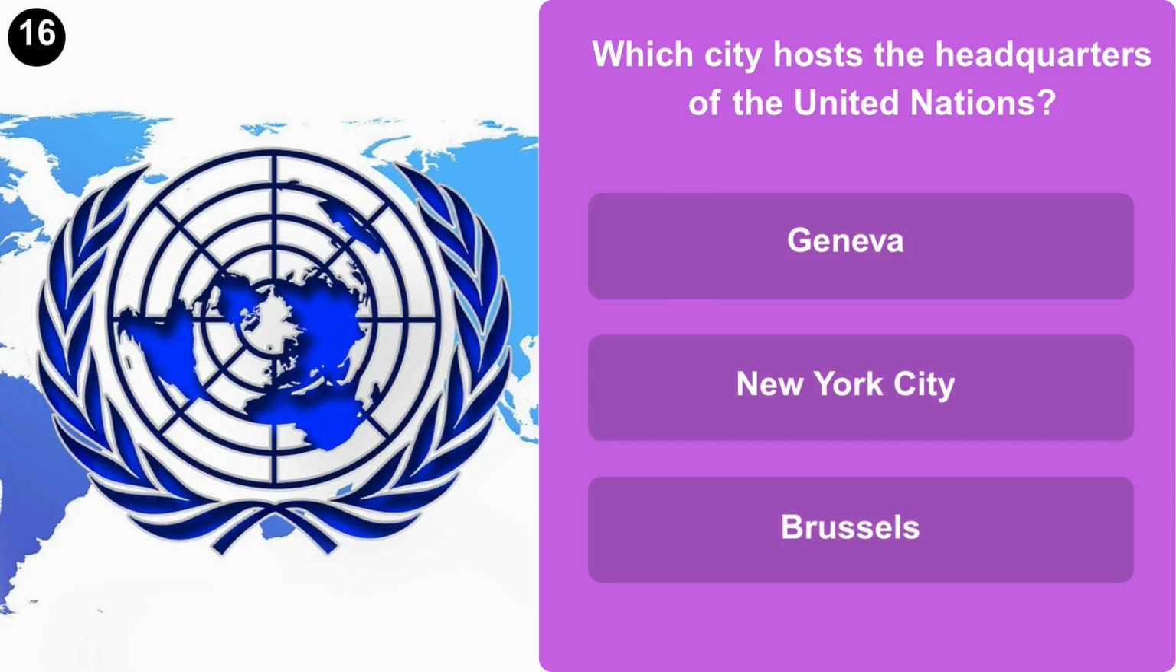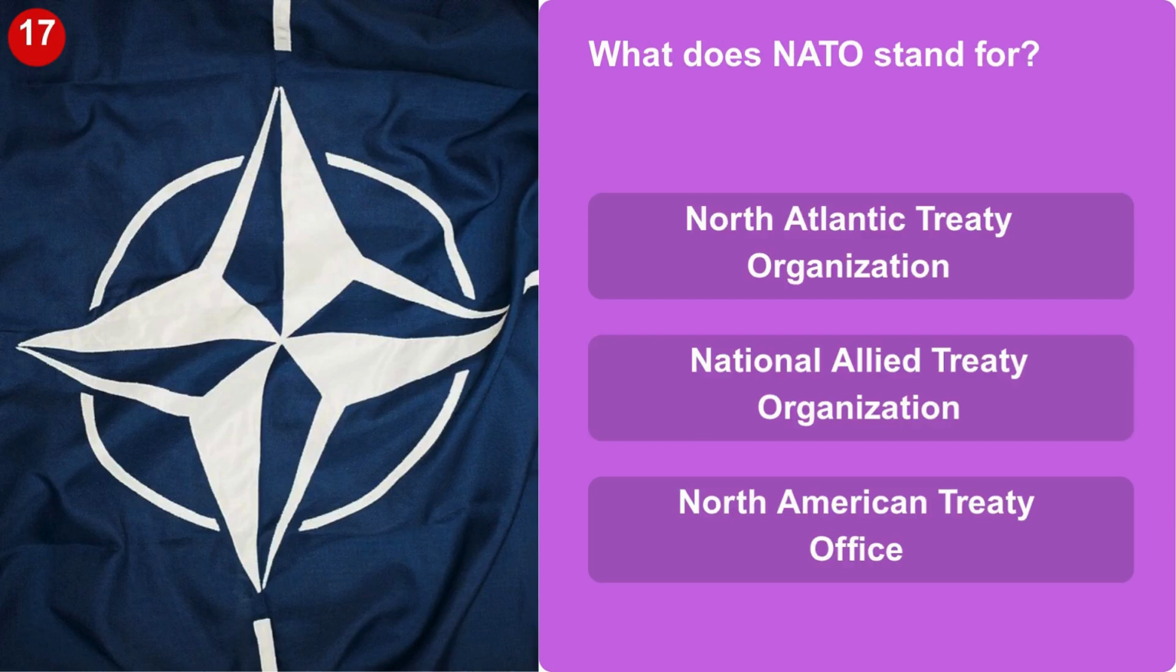Which city hosts the headquarters of the United Nations? Geneva, New York City, or Brussels? What does NATO stand for? North Atlantic Treaty Organization, National Allied Treaty Organization, or North American Treaty Office?